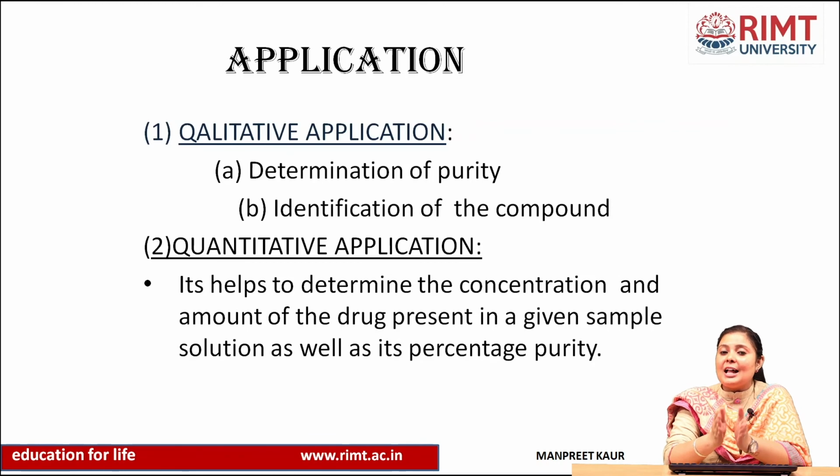In quantitative analysis, it helps to determine the concentration and amount of the drug present in a given sample, because it depends on the particular concentration and the amount of drug present in the given sample solution, as well as its percentage purity, which is a very important thing. It depends on the percentage purity, like 100%, whether it is pure or not. It depends on the quantity also. If the quantity is 0.2 mg, then it is 0.2 mg, and it gives better results.